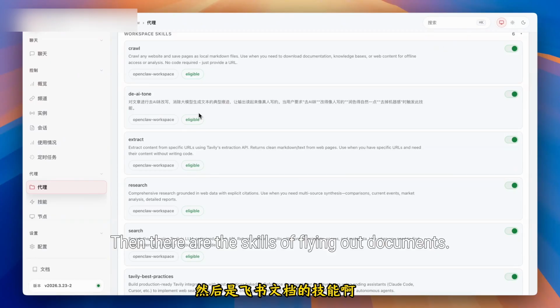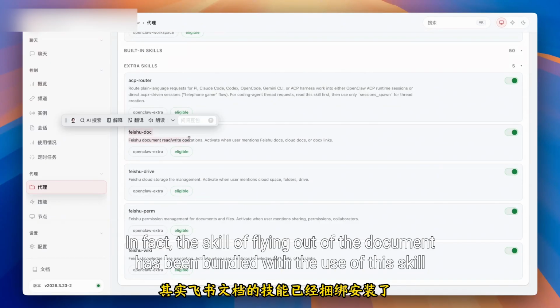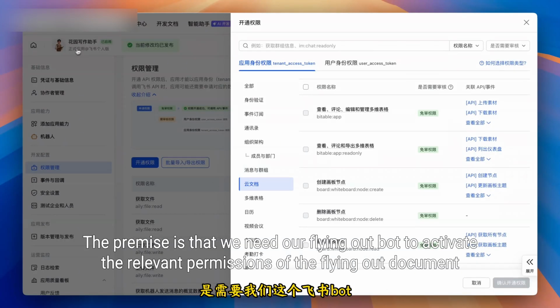Then there are the skills for Feishu documents. When we installed the Feishu plugin before, the Feishu document skill was actually already bundled with it. The premise is that we need to activate the relevant Feishu document permissions for our Feishu bot.